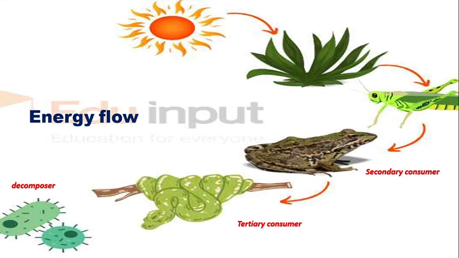After the death of the tertiary consumer, the decomposers, meaning fungi and bacteria, start their action. They decompose the body, and all the materials come into the soil. In this way, all the energy is interconnected and flows one by one. I hope it is very easy for you.